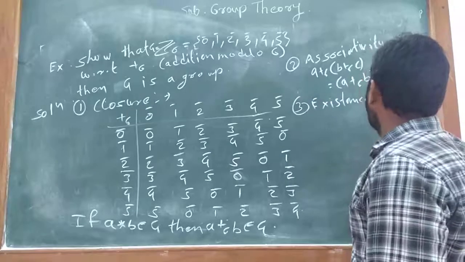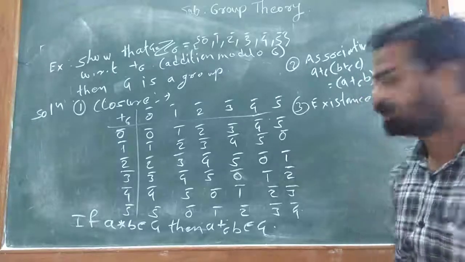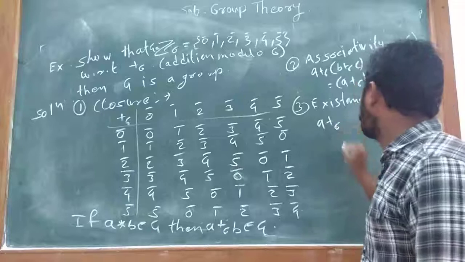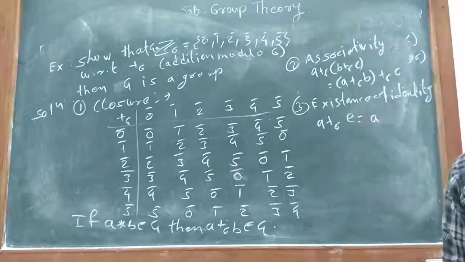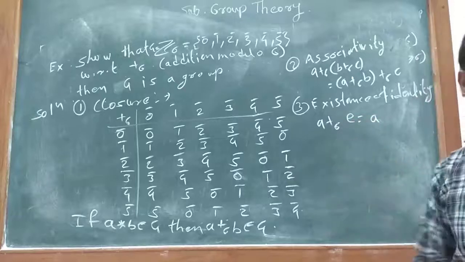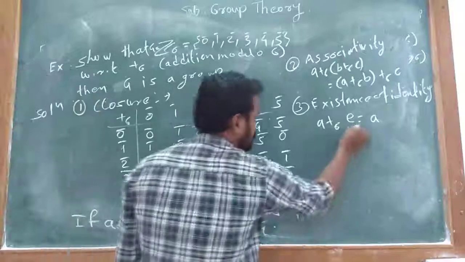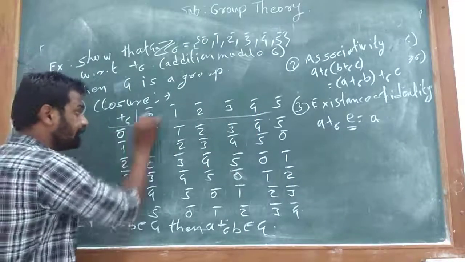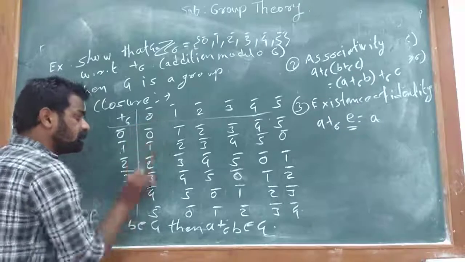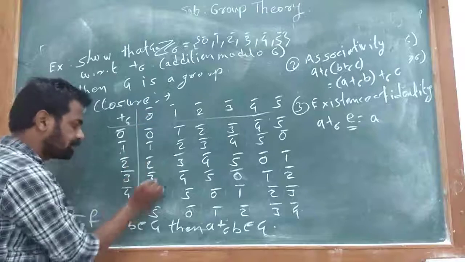Existence of identity. Here we have to find E such that A addition modulo 6 E is equal to A. That is, we have to find E. Here we see that 0 bar plus 0 bar is equal to 0 bar, 1 bar plus 0 bar is equal to 1 bar, 2 bar plus 0 bar is equal to 2 bar, 3 bar plus 0 bar is equal to 3 bar.